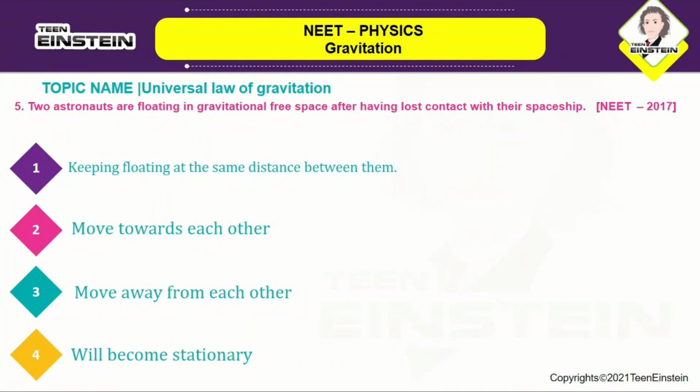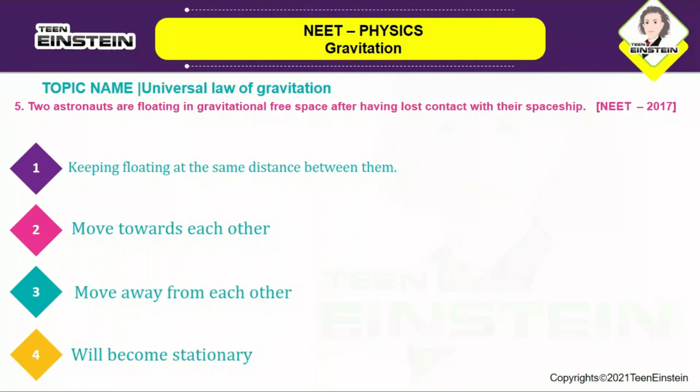This is just a theoretical question. You are not going to calculate anything. You are going to understand the concept and answer. Two astronauts are floating in a gravitational free space after having lost contact with their spaceship. What will happen? They keep floating at the same distance between them, move towards each other, move away from each other, or will become stationary.